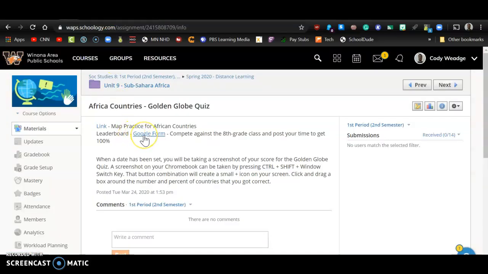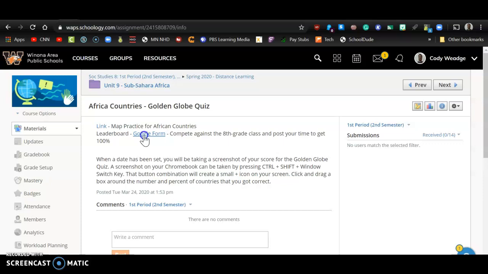Otherwise, the second thing that's kind of cool, Mr. Sawyer and I added this, is there's going to be a leaderboard posted, and it's just going to be a Google form. You can compete against your fellow classmates, both in my class or in your first or second hour class, and then also in any of Mr. Sawyer's classes. And you get to post your time that you got when you got 100%.